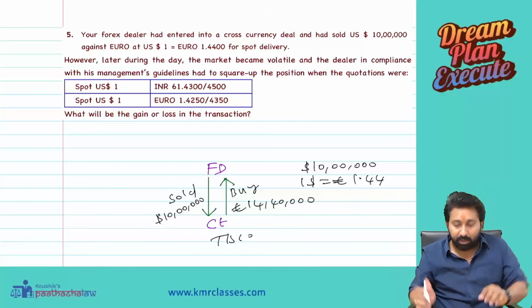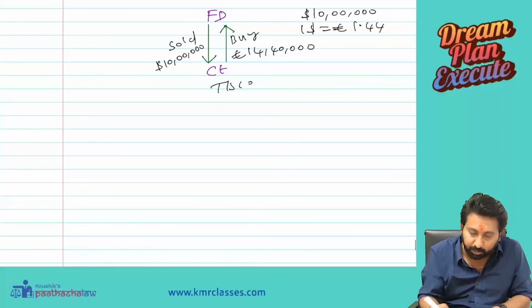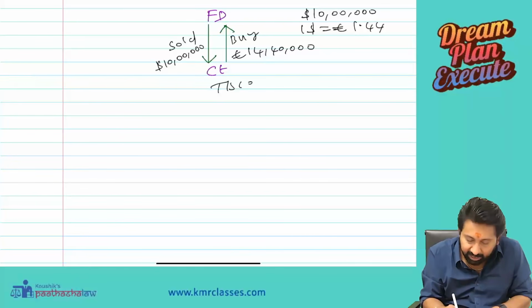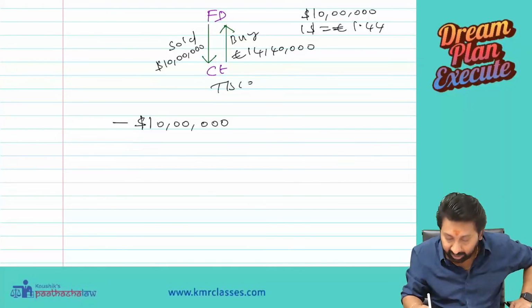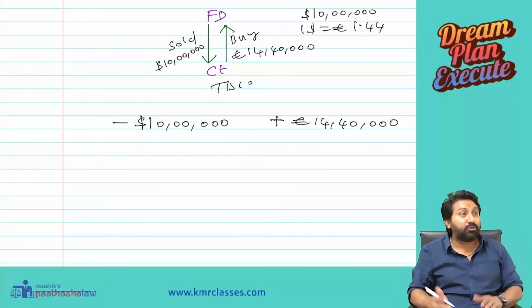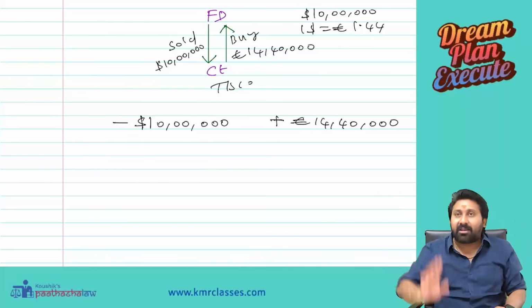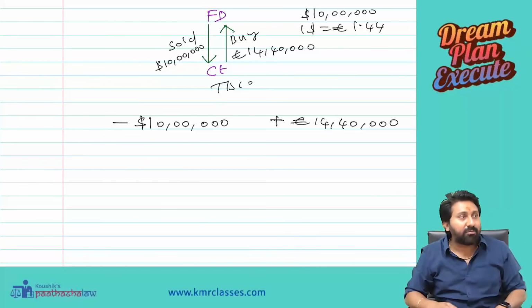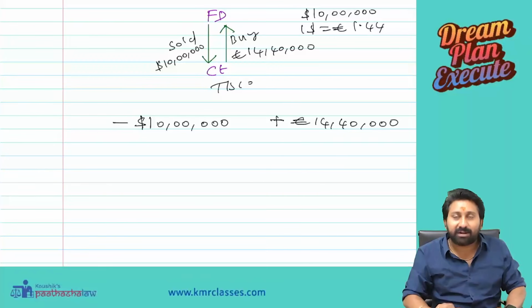Now how many euros am I having? The position that happened here is, I am having 10 lakh dollars lesser. I have 14 lakh 40,000 euros with me. So because of the customer, unnecessary euros came to me, necessary dollars went out.